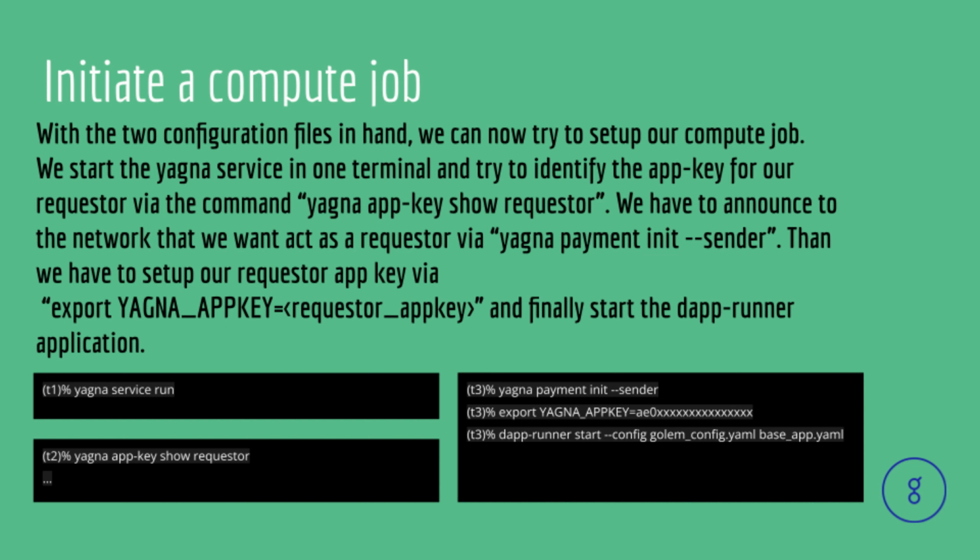We start the Yagna service in one terminal and try to identify the app key for our requester via the command yagna app-key show requester. We have to announce to the network that we want to act as a requester via the command yagna payment init sender. Then we have to set up our requester app key via export YAGNA_APPKEY=requester_app_key, and finally start the dApp runner application.